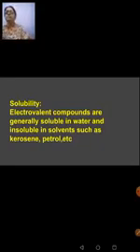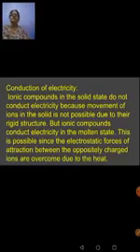Okay. Next, conduction of electricity. See, normally these ionic compounds, when they are existing in their solid form, will not allow electric current to pass through them. Why? Force of attraction between them is very high. They are made up of two oppositely charged particles and they are existing in their solid state, means the particles are closely packed to each other.